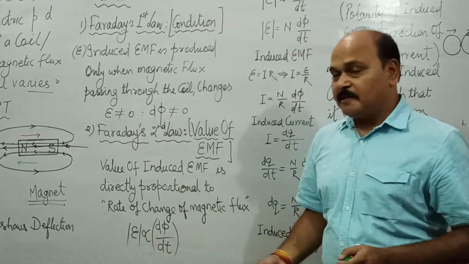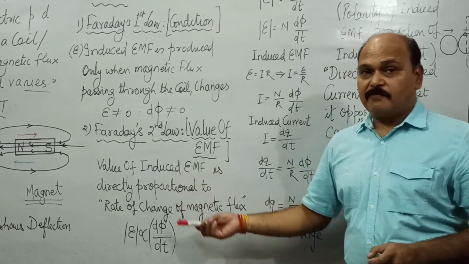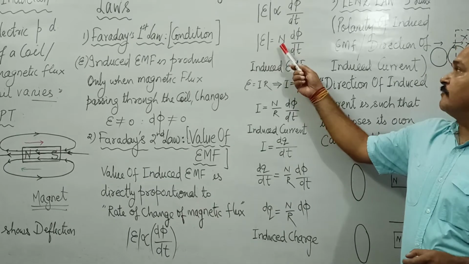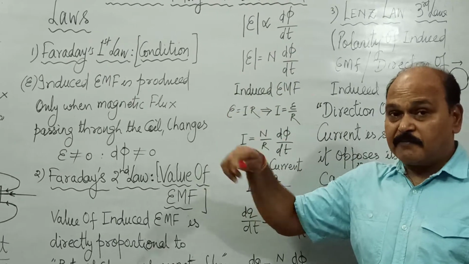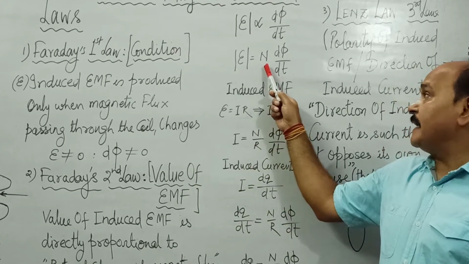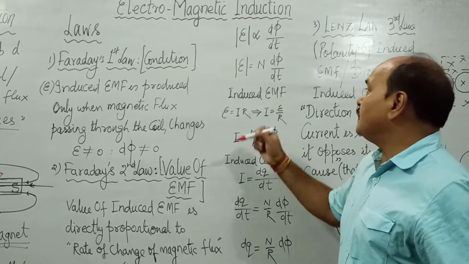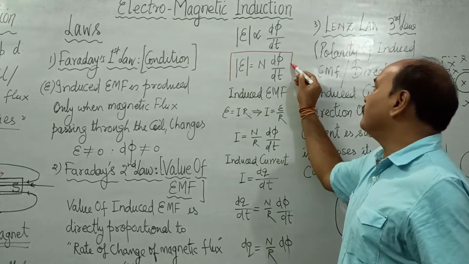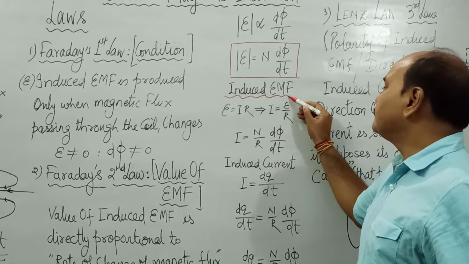That is the meaning of the fact that induced EMF is directly proportional to the rate of change of flux. If we remove the sign of proportionality, we get a constant. This constant is 1 if it is a conductor, and if it is a coil, this is N. N is the number of turns in the coil. So E is equal to N times dφ by dt. This is the expression for induced EMF.